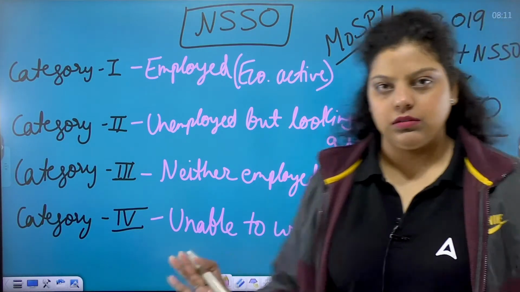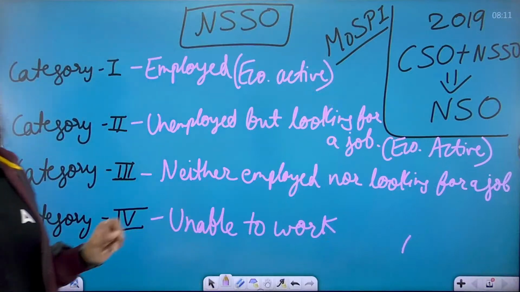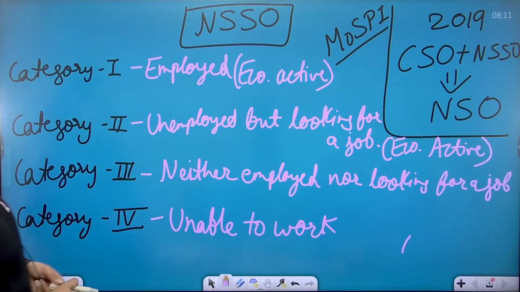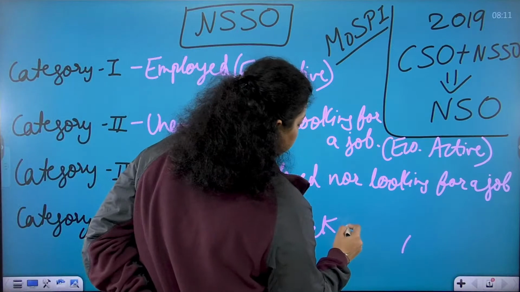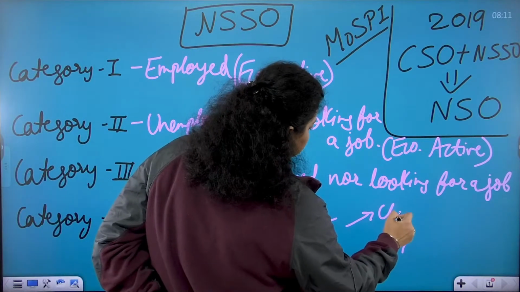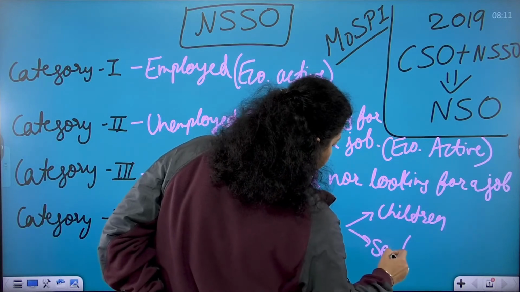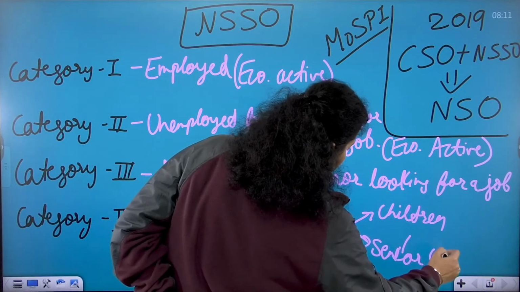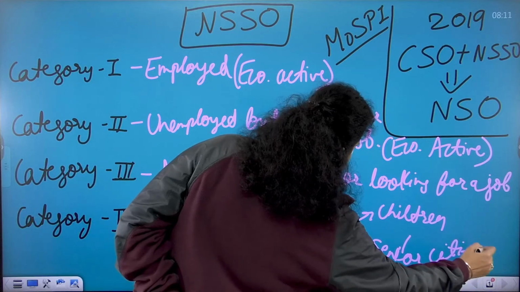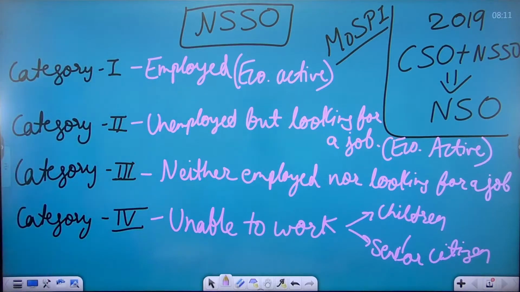So they are not active persons. Category 4 are the persons who are unable to work and not working. So they are counted as the children and senior citizens. These come under category 4, that is, unable to work. So the right answer is that those unable to work are the children and senior citizens.